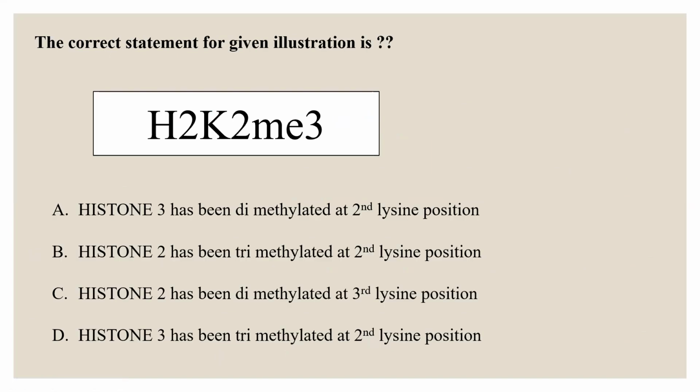The next question: the correct statement for the given illustration is, H3K2me3. You need to identify the correct option. I will give you 10 seconds. Yes, the option will be B, because histone is trimethylated at the second lysine position.